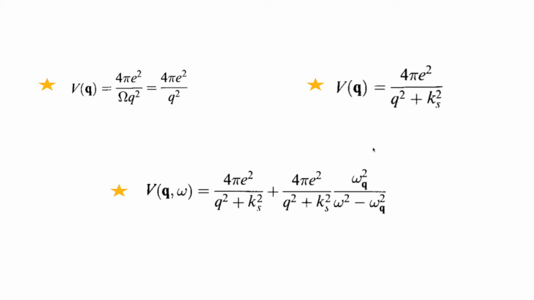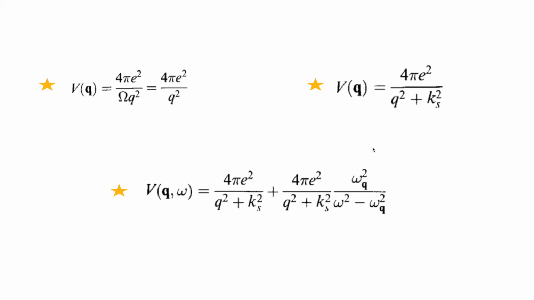Phonons are nothing but the vibrational quanta of the ion cores. In a solid we consider the ion cores to be fixed points, what we call lattice points. They are very slowly movable, not moving that much compared to the electrons. That's why they are considered as lattice points.